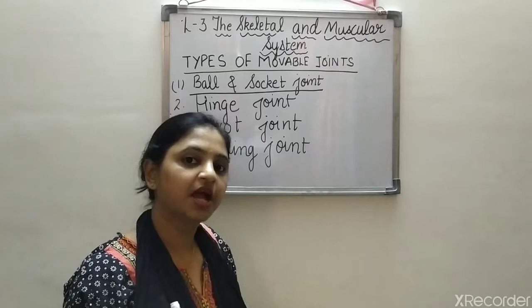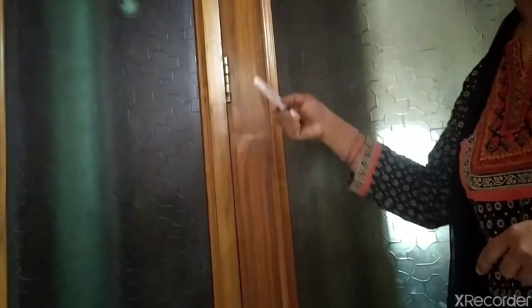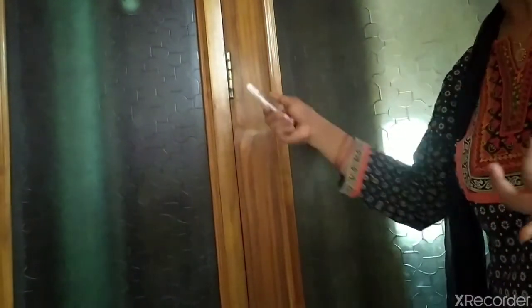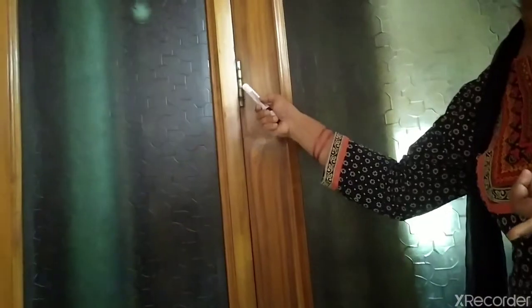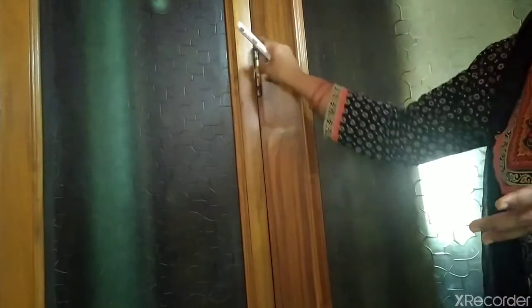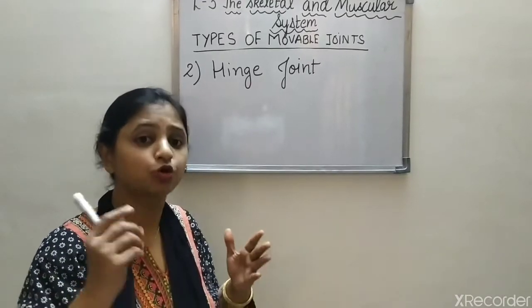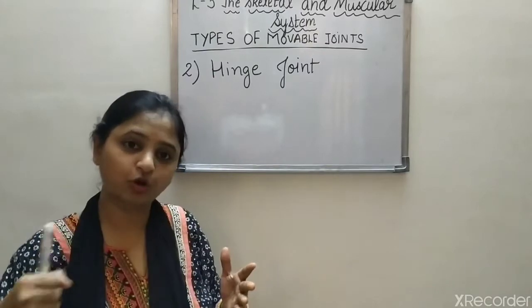So let us study about the hinge joint. To understand the hinge joint, you know what a hinge is? This is a hinge in the door. Got it? This is a metal thing, and due to this hinge, we are able to close it and open it. Clear? So you have seen in the door, due to the hinge, the door is able to open and close.